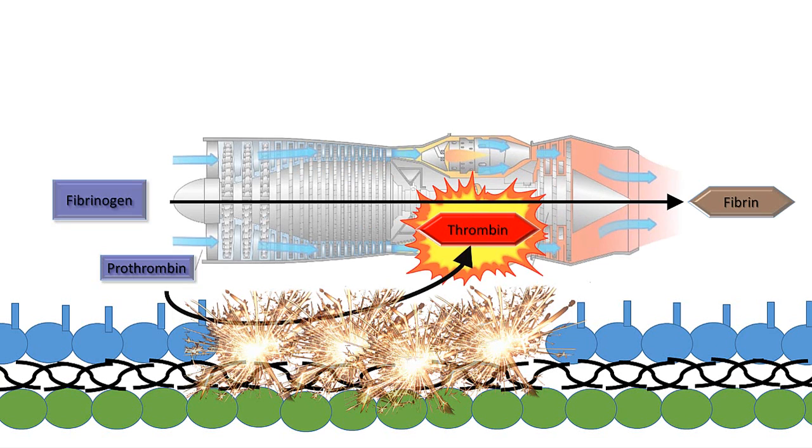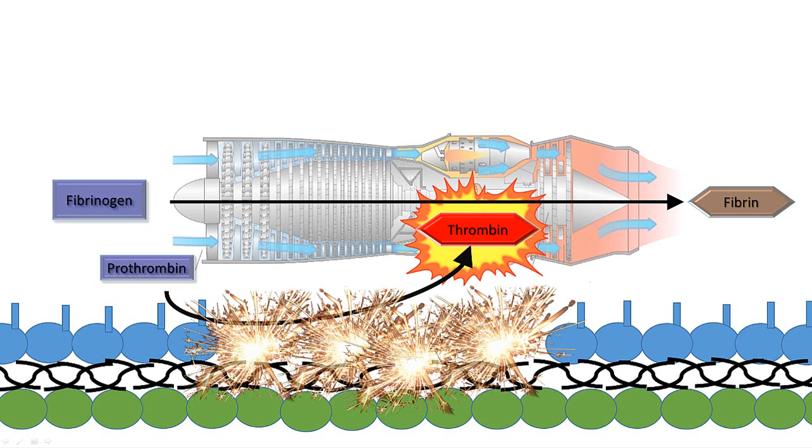Remembering our coagulation engine, we see that thrombin is the most critical protease active in the combustion chamber. It is the flame which transforms our inputs into outputs in coagulation. But an engine does not fire once. It demands cyclical combustion to be productive. In the same way, coagulation is not meaningful if we only produce a single fibrin molecule. We need continuous and expanded fibrin production to seal our wounded vessel.